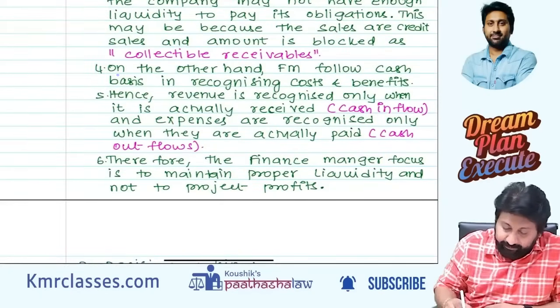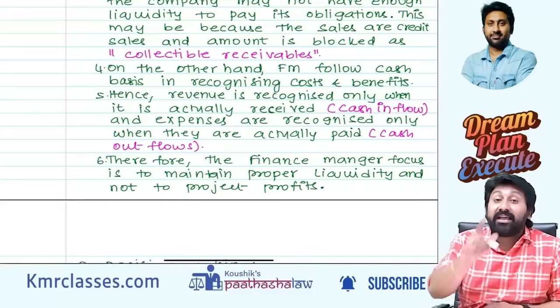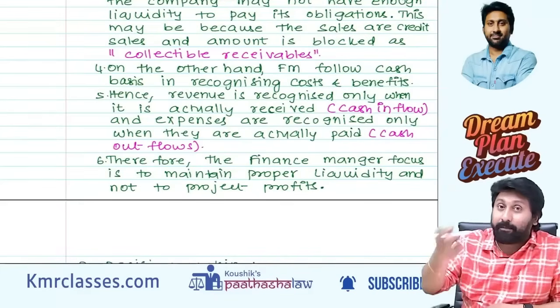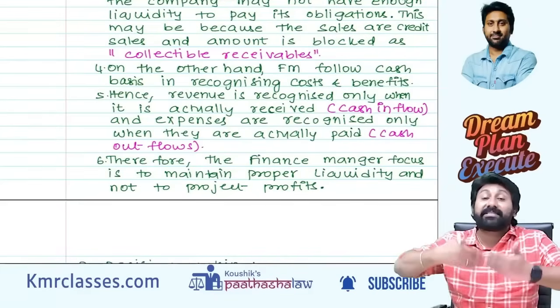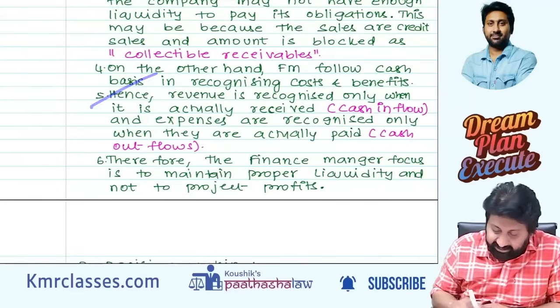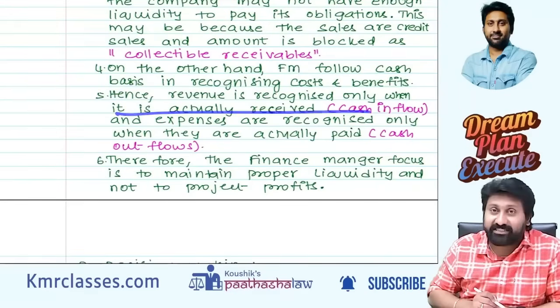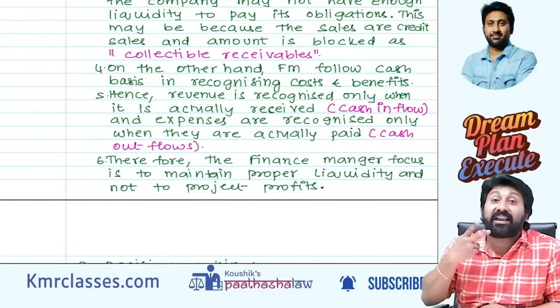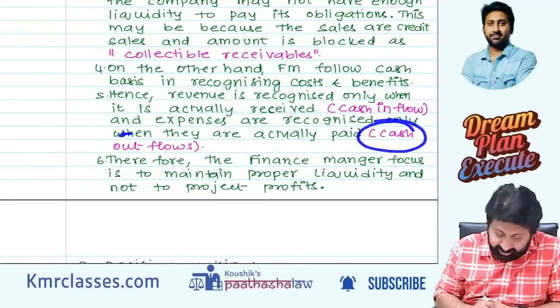On the other hand, FM follows cash basis. That's why in FM we always use cash flow, not profit. Even when profits are given, we will add back depreciation and other items and bring it back to the cash flow. Hence, revenue is recognized only when it is actually received. That's why we call it cash inflow. And expenses are recognized only when they are actually paid. That's why we call it cash outflow.